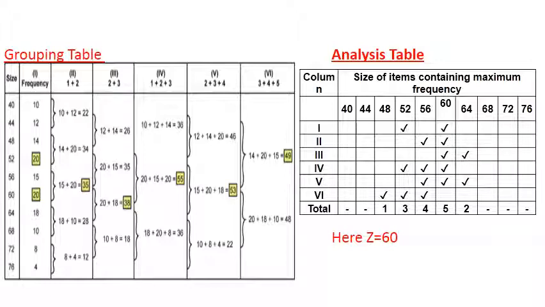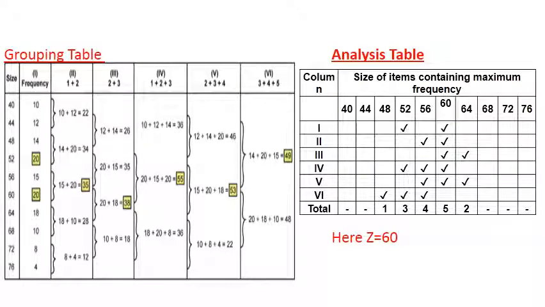You have to tick 60 and 64 in case of the third column. In case of the fourth column, where you start adding in threes, it is 55: 20, 15 and 20. Then it is 52, 56 and 60. You will tick 52, 56 and 60.